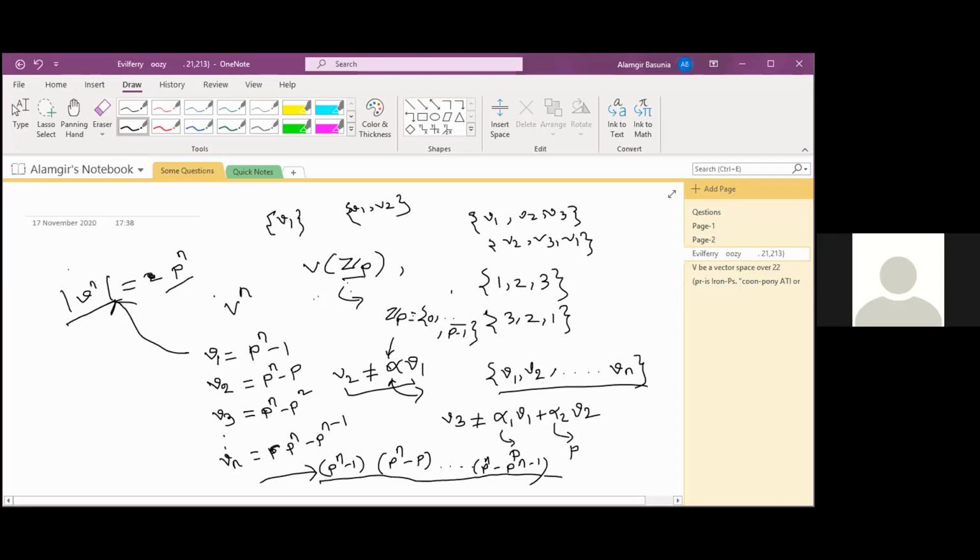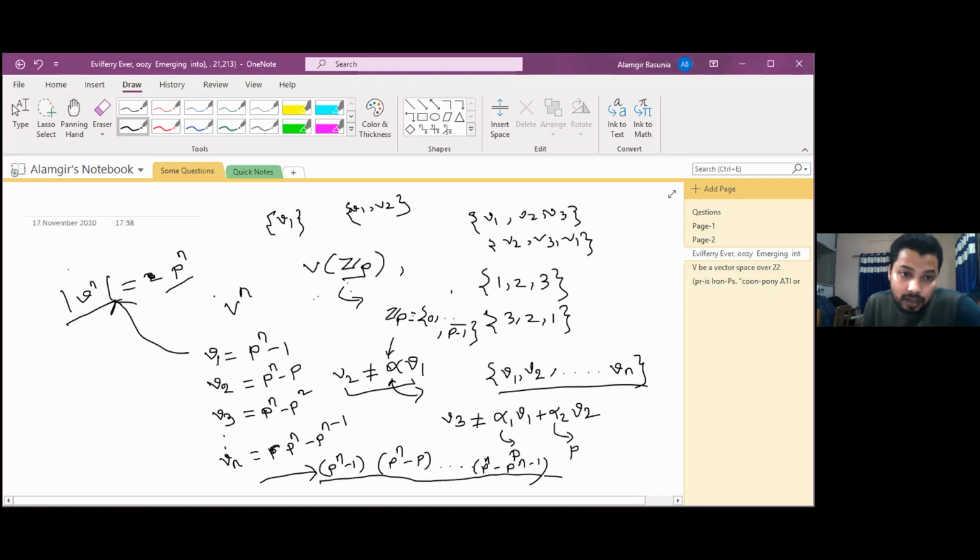And similarly for the next case, alpha 1 b1, alpha 2 b2, again here p choices, here p choices, that means p square will be there. And similarly, if we look at this, then we shall get Vn is equal to p to the power n minus p to the power n minus 1. Now together if we choose these n elements, then what combination will we get? The total number of elements we can get is just the product of those. Okay, clear or not clear? Yes, sir. Okay, thanks.